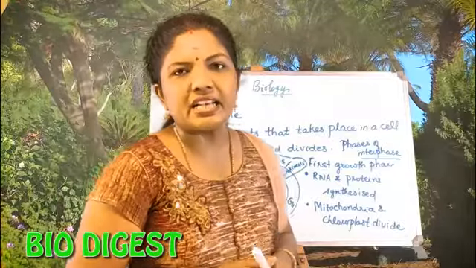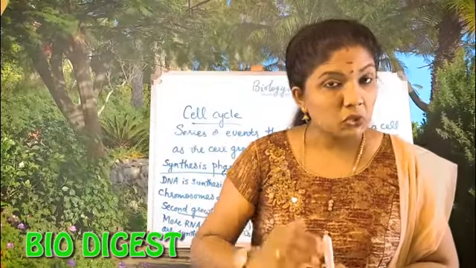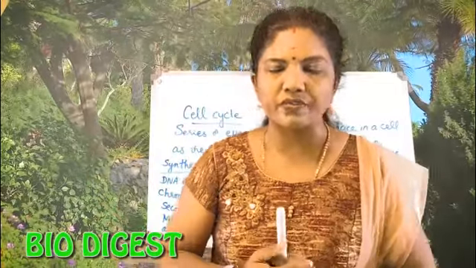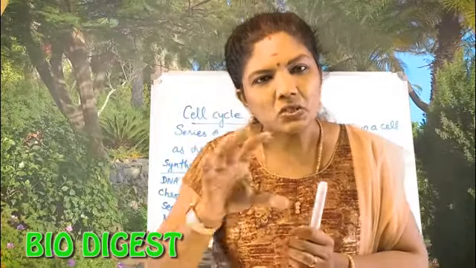So the series of events that takes place in a cell as the cell grows and divides is called the cell cycle. The interphase, that is the resting period of the cell, is again divided into 3 phases: G1, the first growth phase, S, the synthesis phase, and G2, the second growth phase. During all these phases, some changes are taking place within the cell. The cell is preparing for division. So those are the phases of interphase. Hope the topic is clear to everyone.